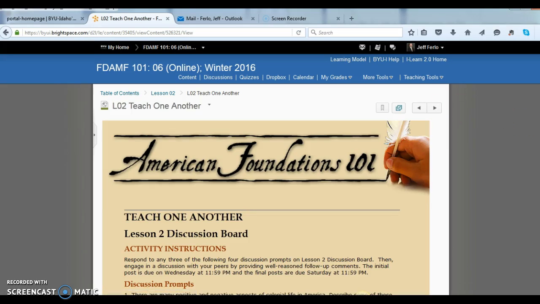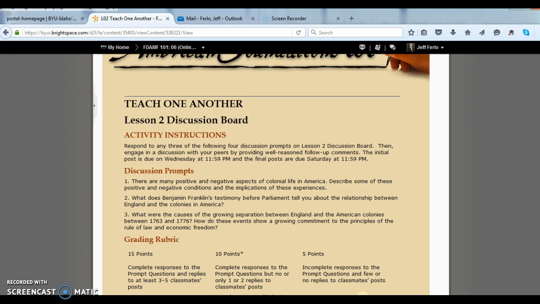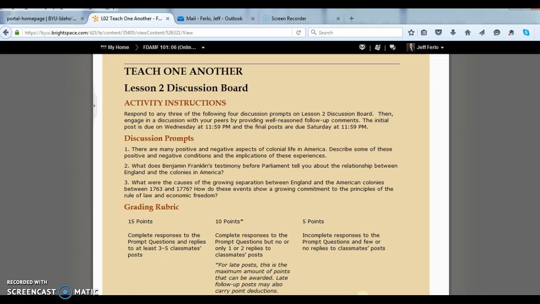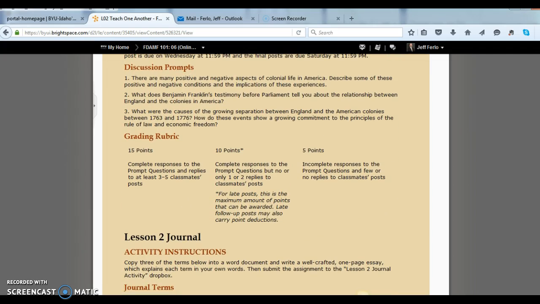Then there's teach one another. Here's where your discussion prompts will come in, kind of what I showed you before. You're going to do the prompts in the discussion boards. So for instance, as a group, you would say discussion prompt 1, and then put this in there so that everybody can post to it. Here are the items that you need to do for the discussions.